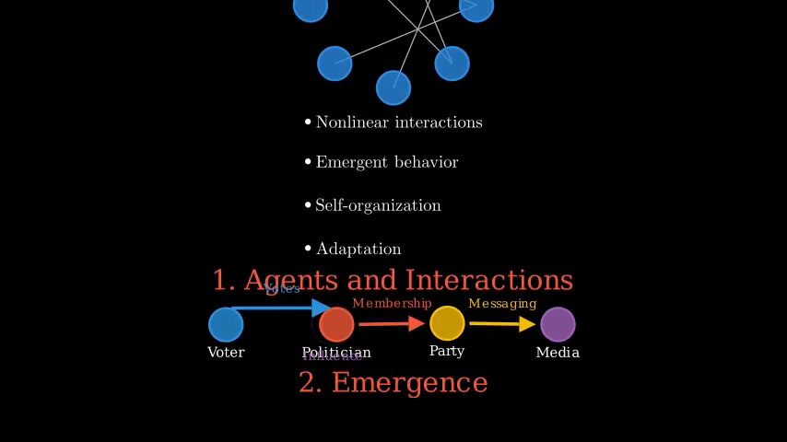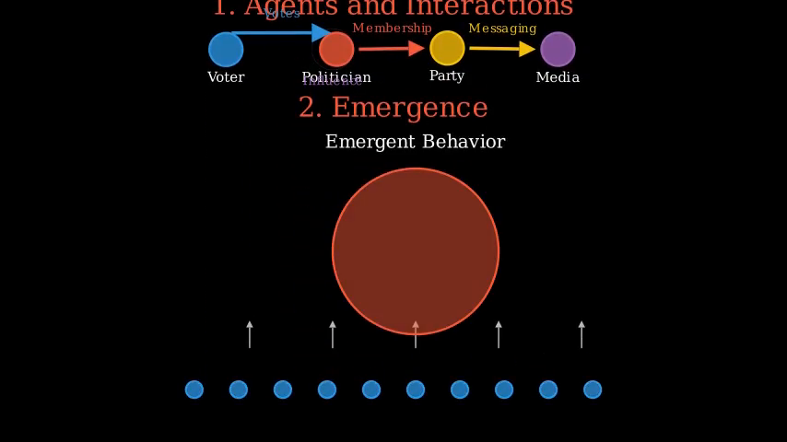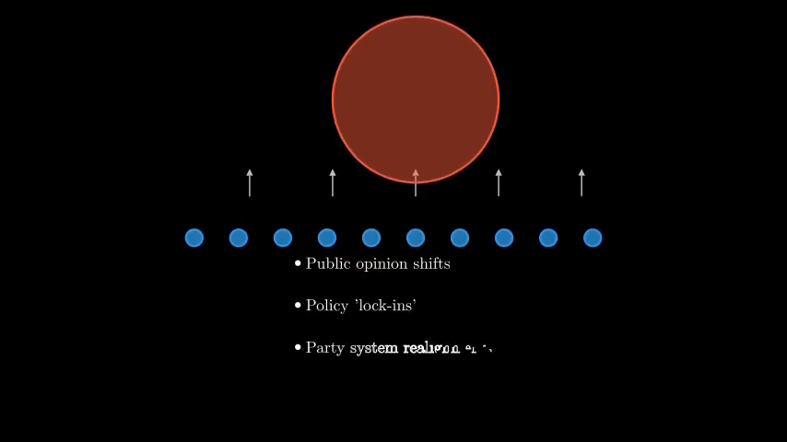The second key aspect is emergence. Complex systems often display emergent properties. Outcomes arise that cannot be predicted by looking only at individual agents. In politics, emergent phenomena include public opinion shifts, policy lock-ins, sudden realignments of party systems, or spontaneous protest movements.